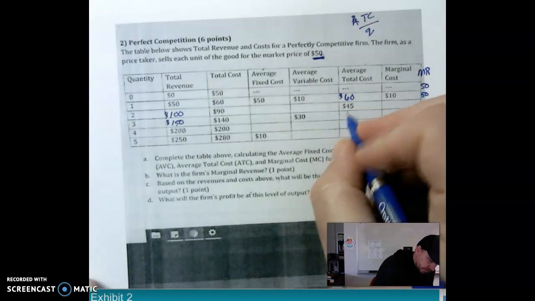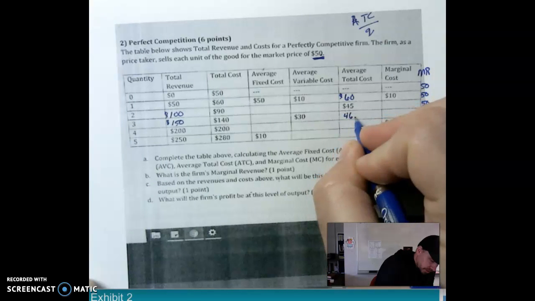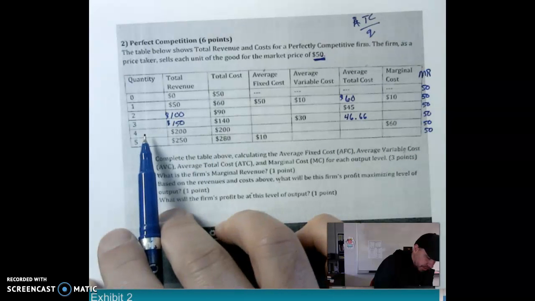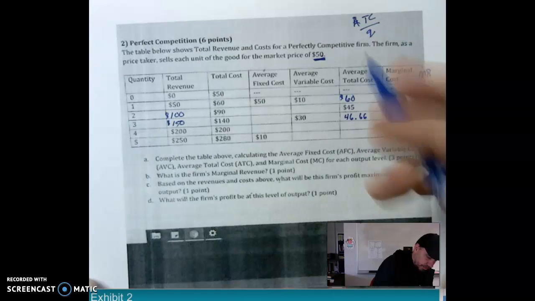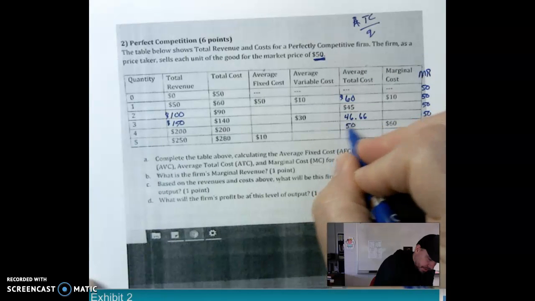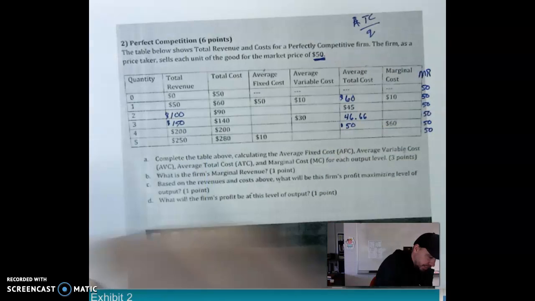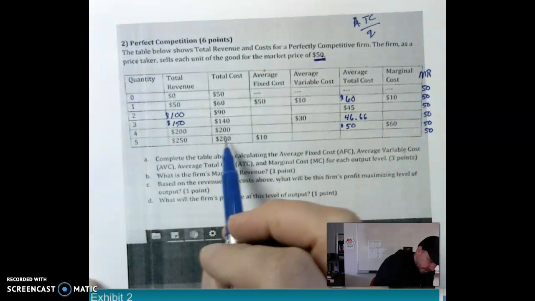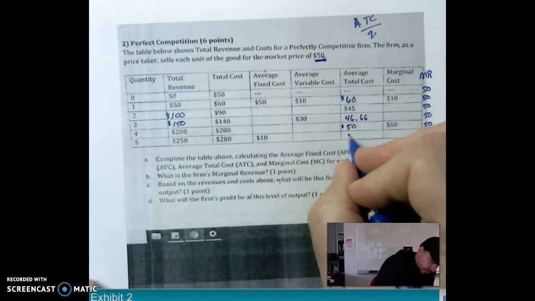That gives us 46.66. Total cost is 200. Divide that by 4, that's 50. 280 divided by 5 gives us 56.